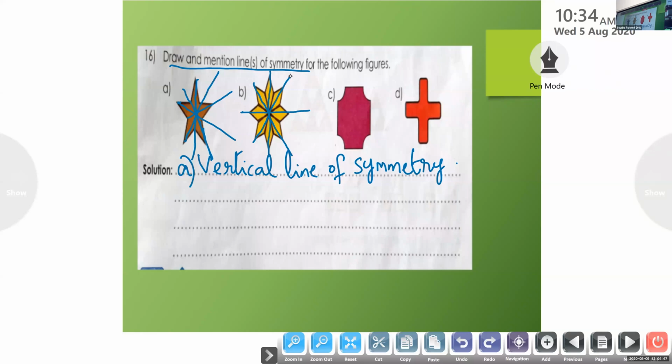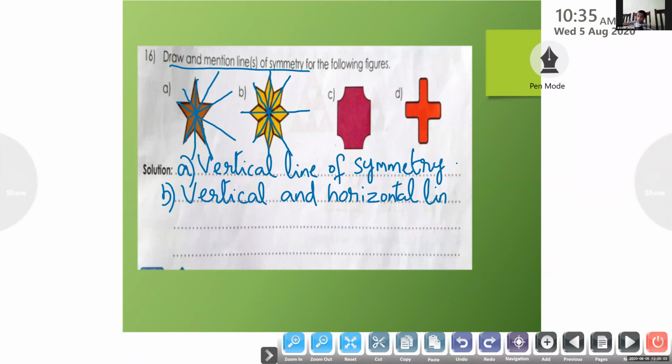So in question number B we have vertical and horizontal lines of symmetry.